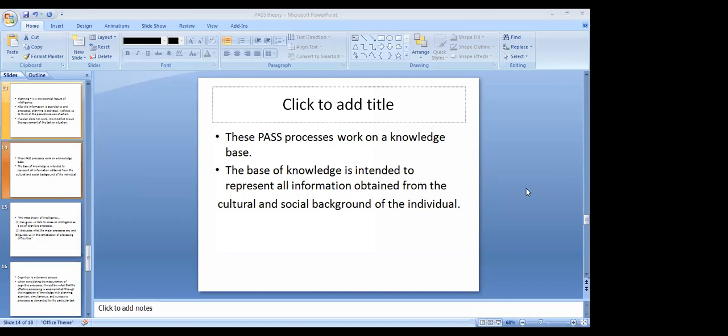Now here, the background of the individual, the base of knowledge, is a very integral part of the PASS model. Where is the knowledge coming from? This knowledge is everything, including G and the specific factor. It is not about getting the knowledge or intelligence. It's about how you are processing the knowledge which is already inside you.